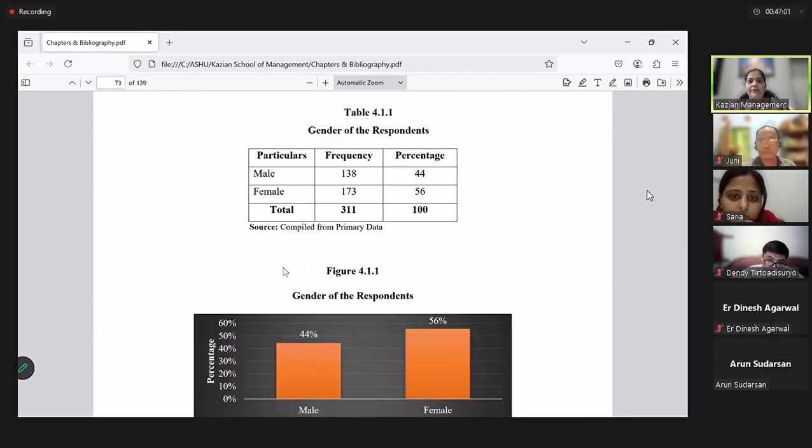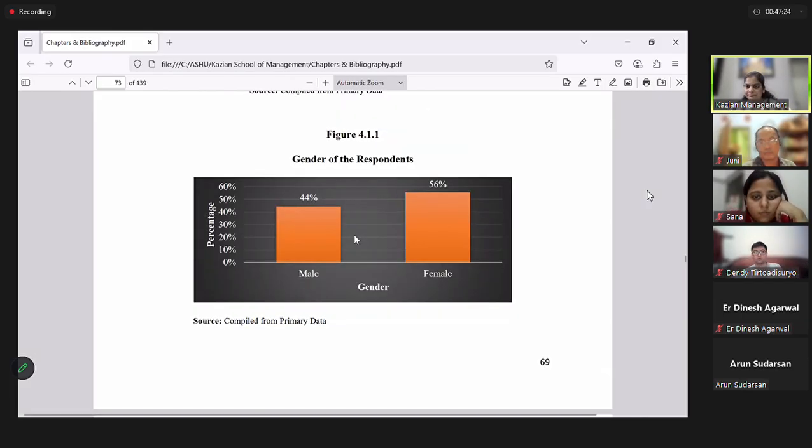So the rule of numbering: for the table I named it table 4.1.1. For the figure I named it figure, but the number is the same, 4.1.1, because it is representing the same table. The naming is again the same. Source: I have mentioned compiled from primary data.